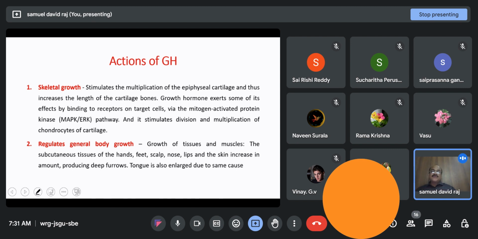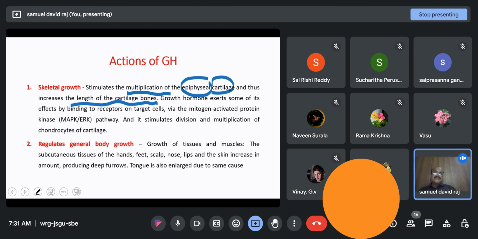Coming to functions of growth hormone, there is no part of the body where growth hormone cannot act or show its impact. The first one is skeletal growth. It stimulates the multiplication of the epiphyseal cartilage and thus increases the length of the cartilage bones.